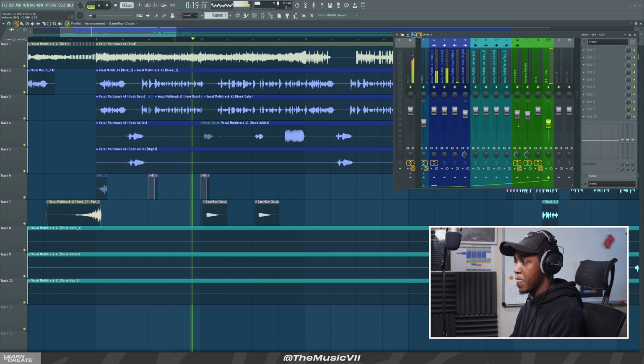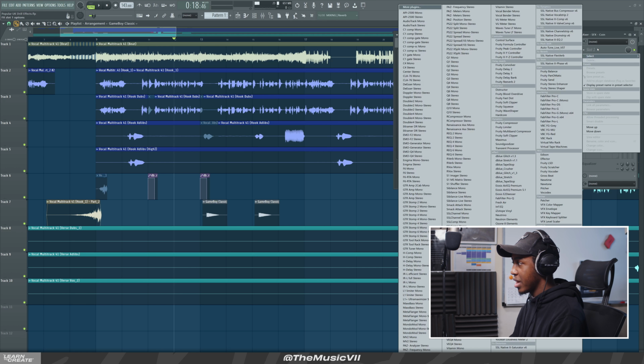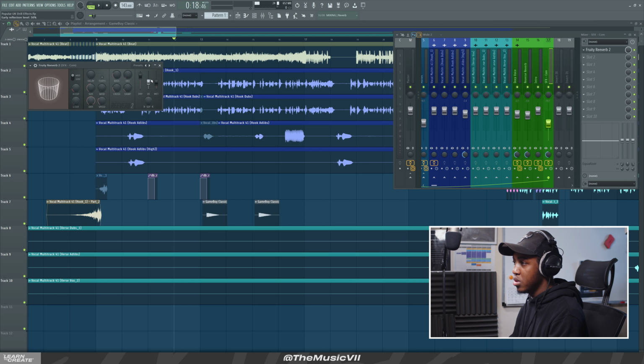Gonna stereo separate it and add some reverb. Okay, we're gonna add the reverb 3 to reverb 2.